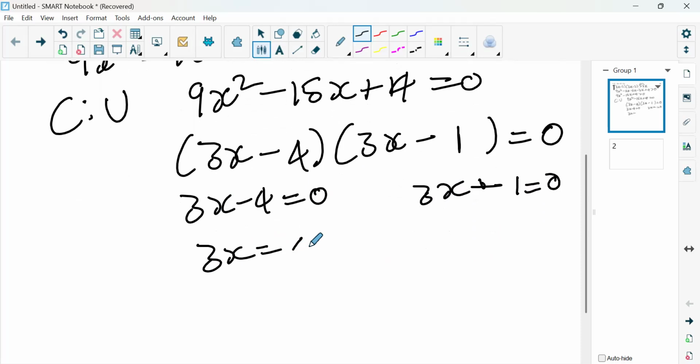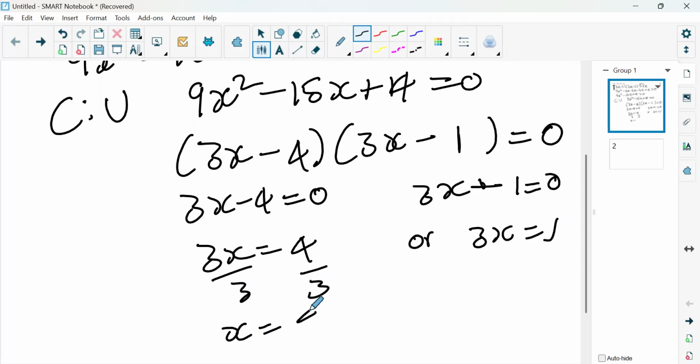3x is equal to 4, or 3x is equal to 1. Now we divide both sides. Dividing both sides by 3, x is going to be 4 all over 3. Or we divide by 3, x is going to be 1 all over 3.